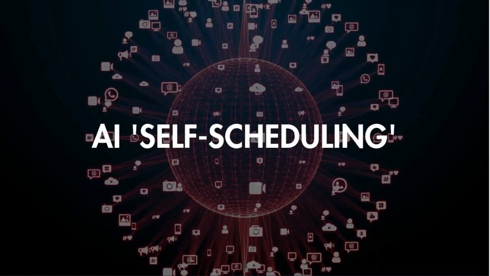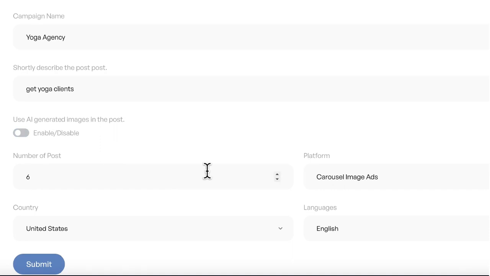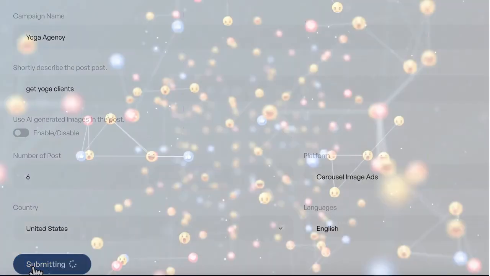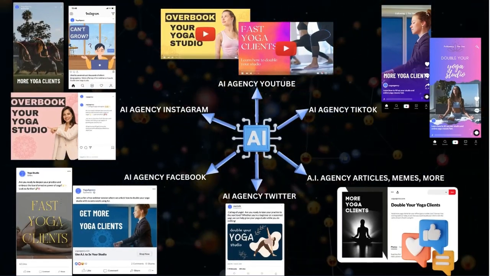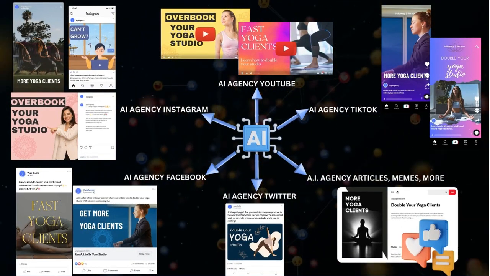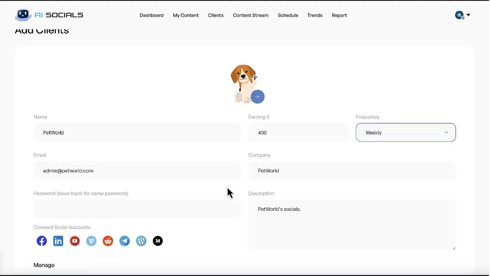Plus, if you want to run a social media marketing agency, AI Socials helps get the clients for you in the first place with viral social media agency campaigns that target specific clients, like campaigns to land yoga clients that need social media help, and then manages the clients with built-in agency portal technology for you.